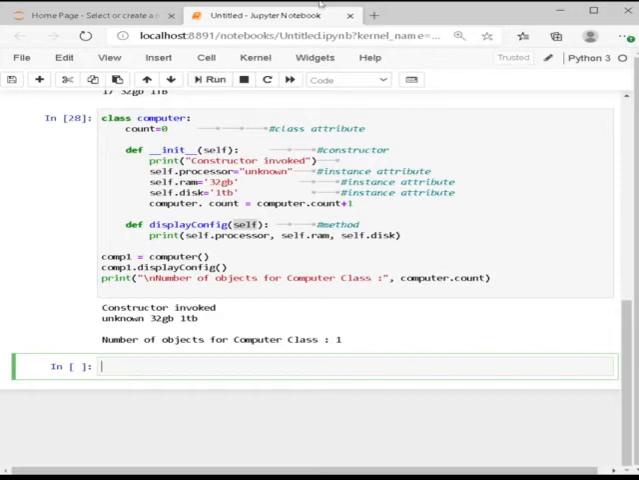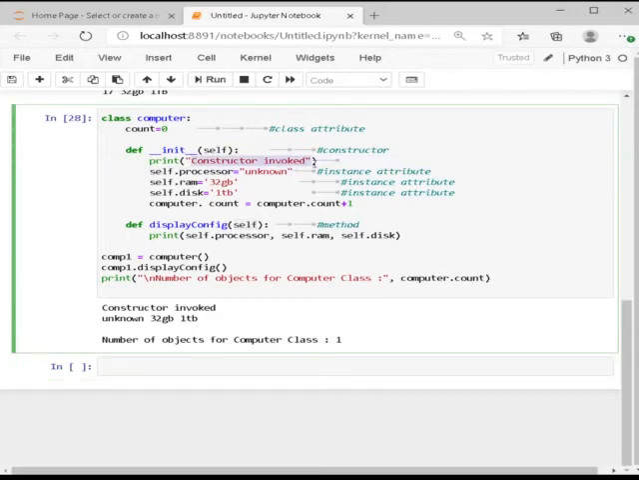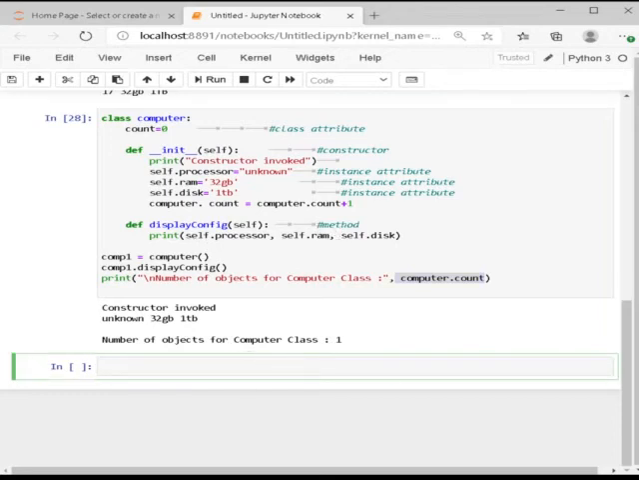First, it came constructor invoked because of this, due to the self, and self.processor is unknown, and self.ram is 32 GB here, and self.disk is 1 TB, and it executed this. And we give a syntax for how many objects are there. To do that, I can simply write count equals 0, and it belongs to computer class. So computer.count, and number of objects for computer class equals 1. That is only comp1. That's why it executed this.